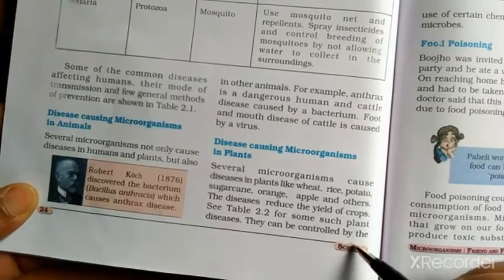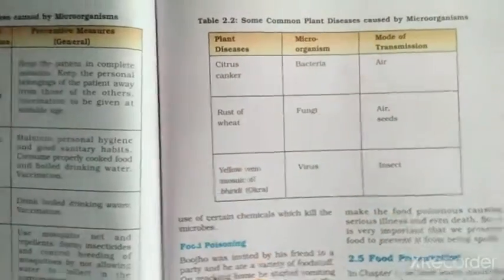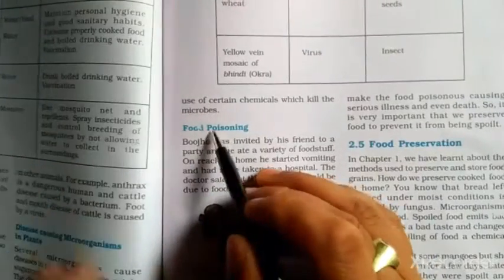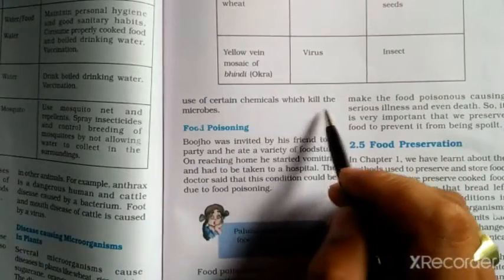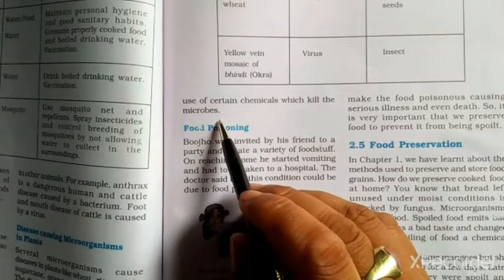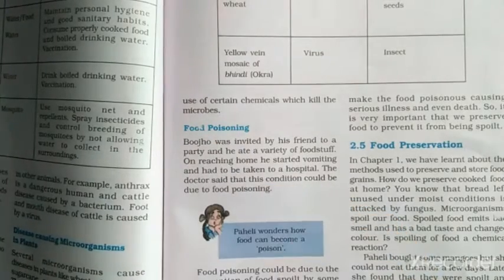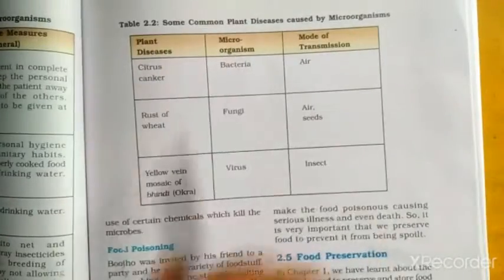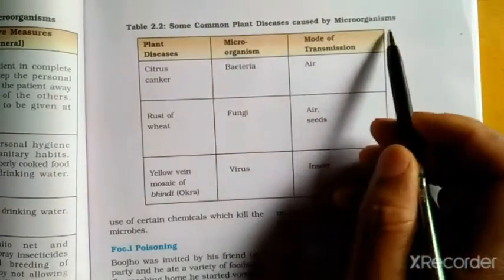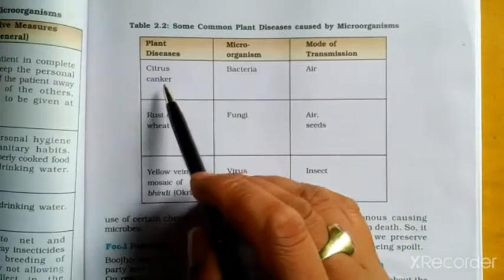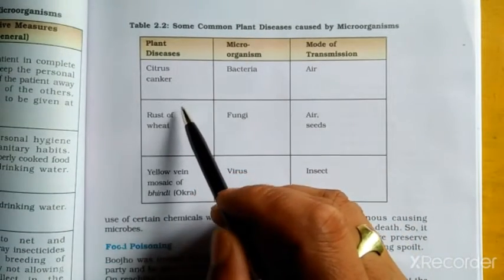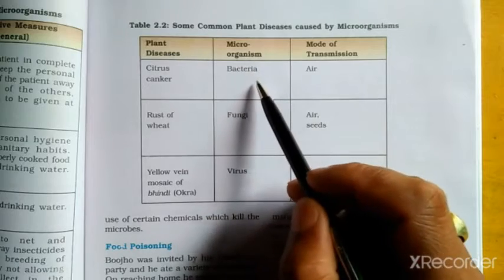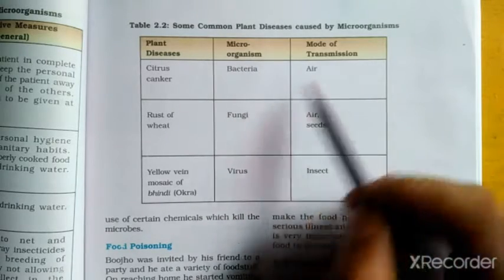They can be controlled by the use of certain chemicals which kill the microbes. Here, table 2.2, some common plant diseases caused by microorganisms are shown. Plant disease: citrus canker, and causative microorganism is bacteria, and mode of transmission is air.